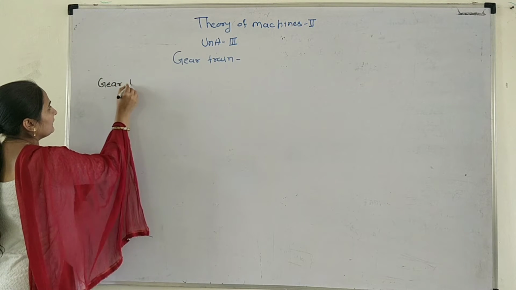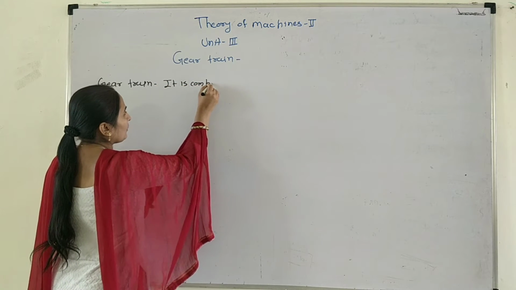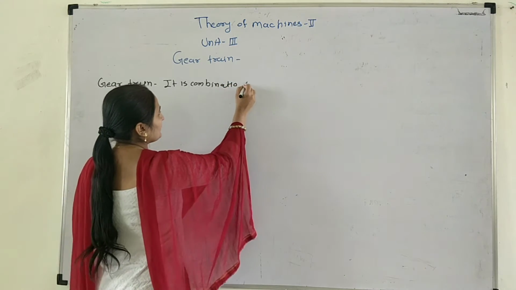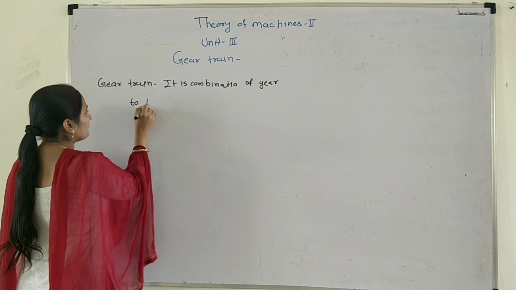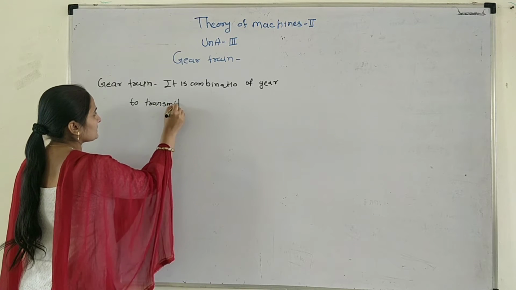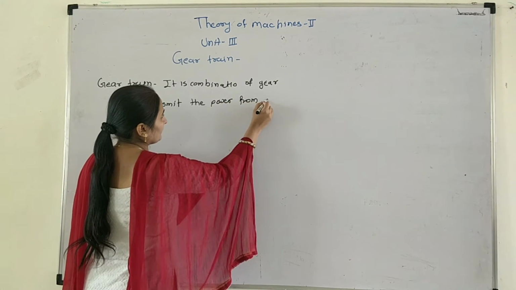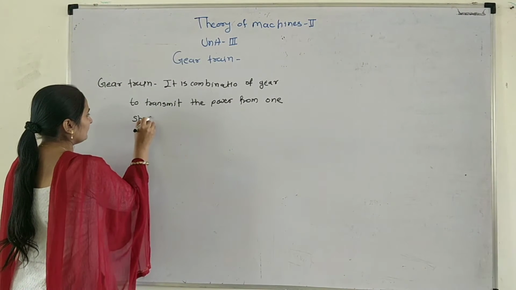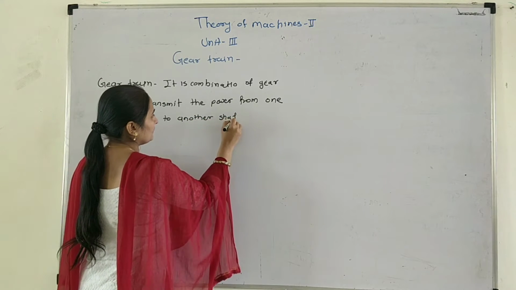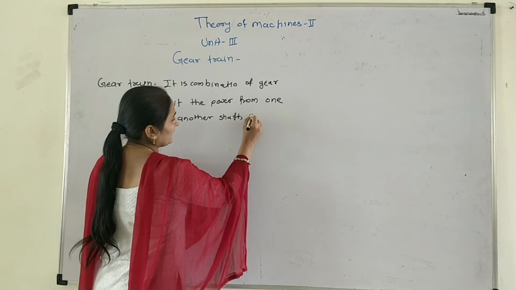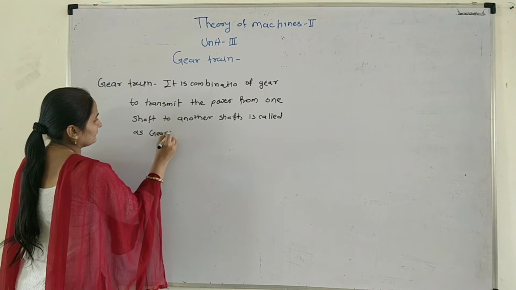The definition of the gear train is: the combination of gears to transmit the power from one shaft to another shaft is called a gear train.